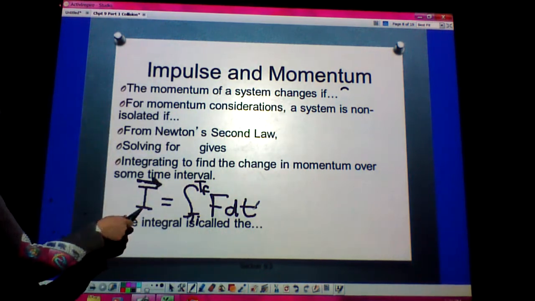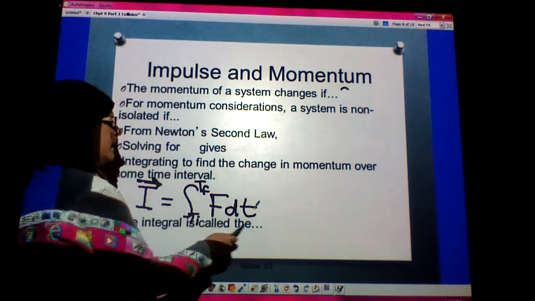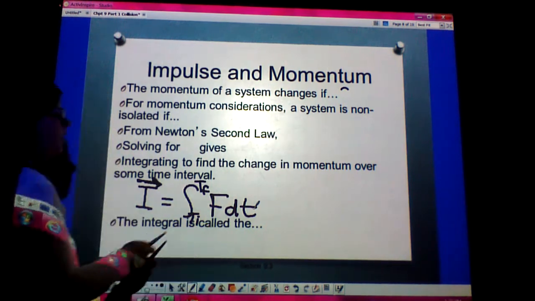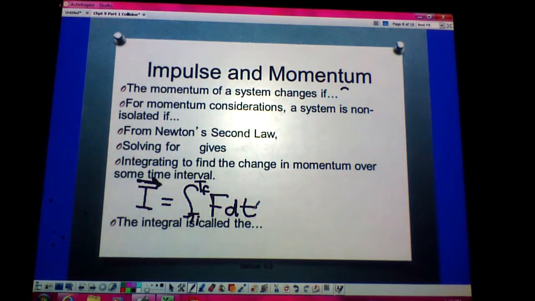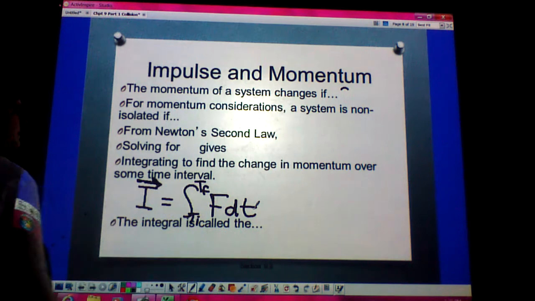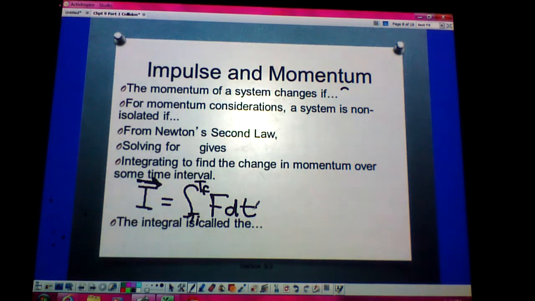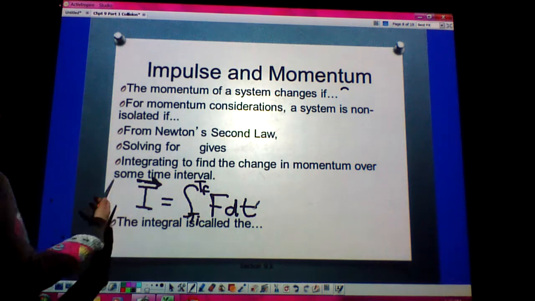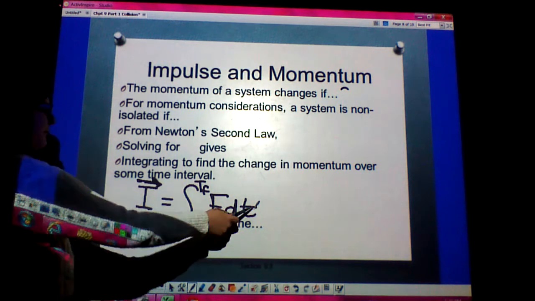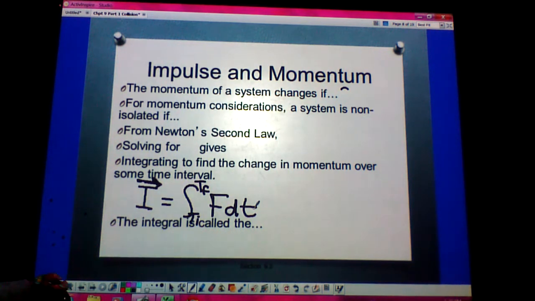Because impulse is all about a net force that's being applied in a specific time interval. So I can integrate, as that time is approaching zero and we're getting closer and closer to just getting that net external force, to find impulse. And this integral is called the impulse, again, just the net force over a specific time.